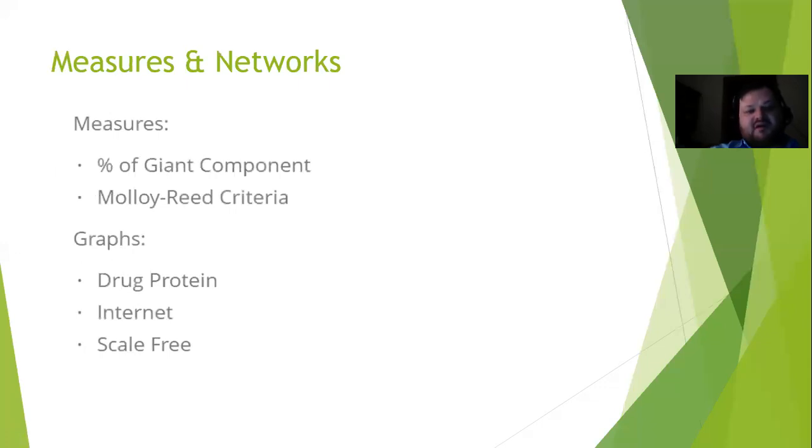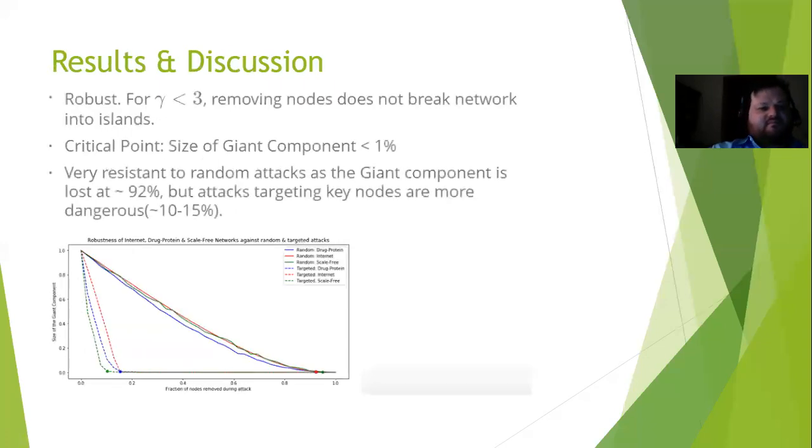Well, what are we measuring? We can measure the percent of the giant component or the Molloy-Reed criteria. What graphs did we use? We used the drug protein network. As we mentioned, the internet is another network that we used, and we used a hypothetical scale-free network that we used NetworkX to generate for us.